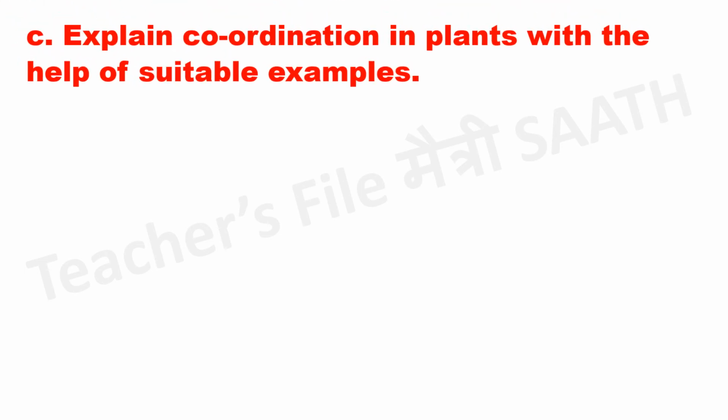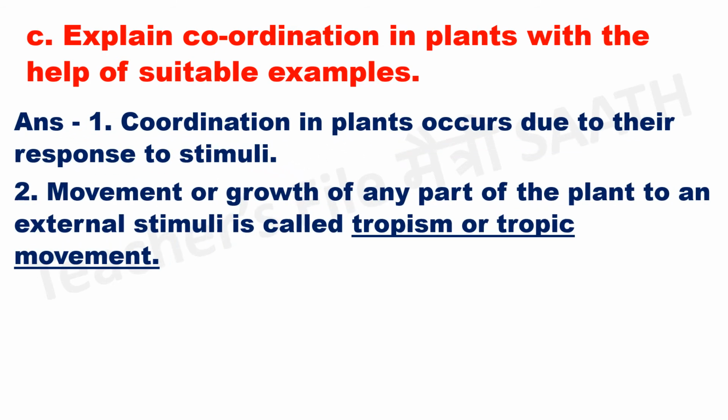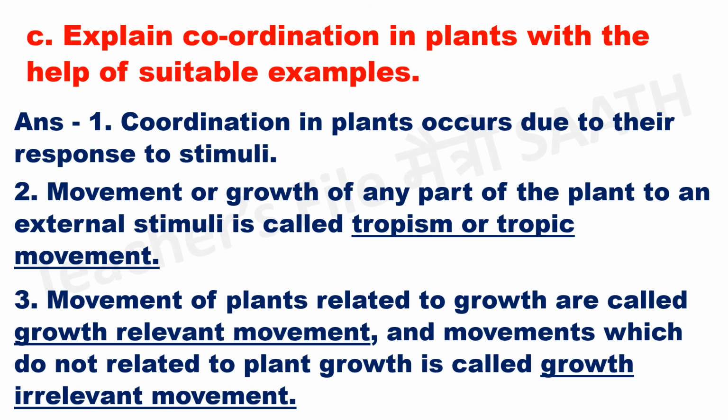Explain coordination in plants with the help of suitable examples. Answer. Coordination in plants occurs due to their response to stimuli. Movement or growth of any part of the plant in response to an external stimulus is called tropism or tropic movement. Movements of plants related to growth are called growth-relevant movements, and movements which do not relate to plant growth are called growth-irrelevant movements.